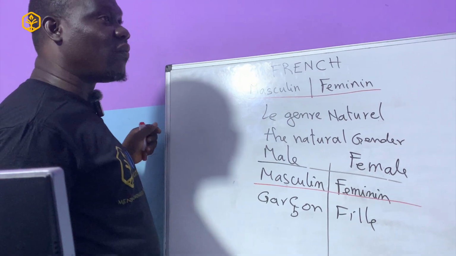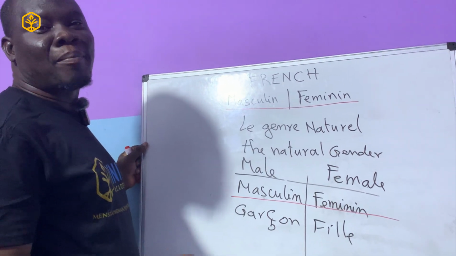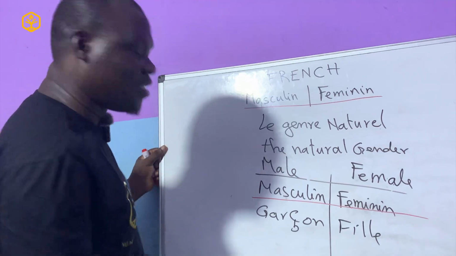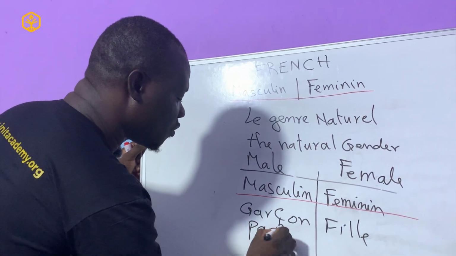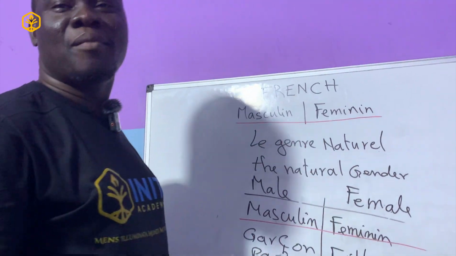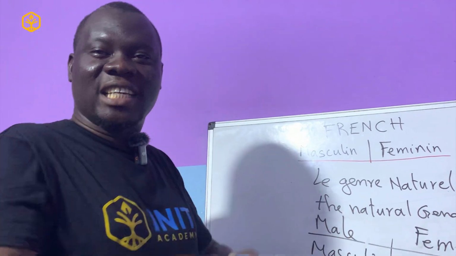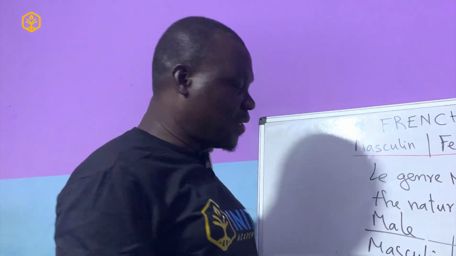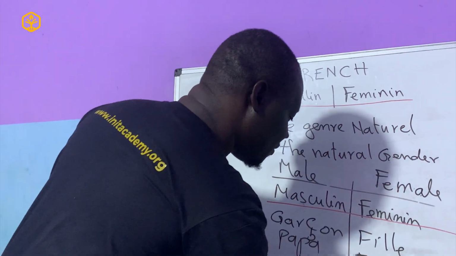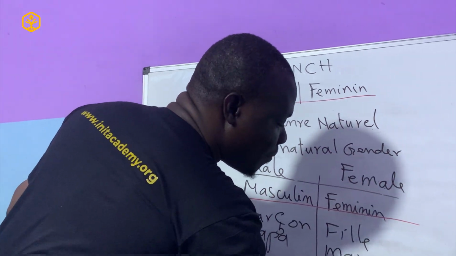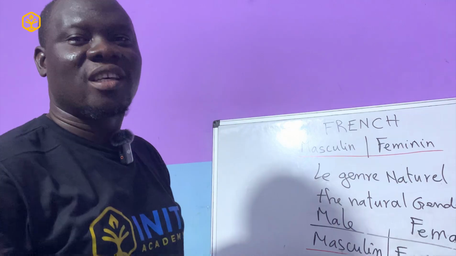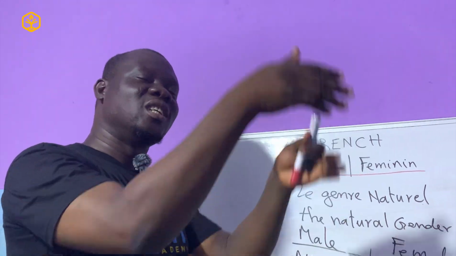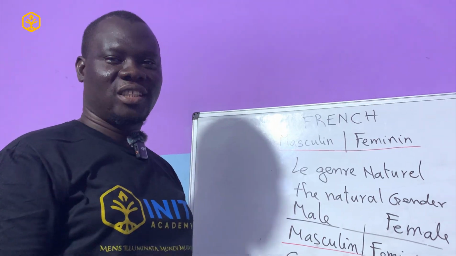So for example, if I take papa, which is father, right? Papa is always masculine because the father is male. The same thing, mama. Mama is always feminine because it deals with a female, a lady.